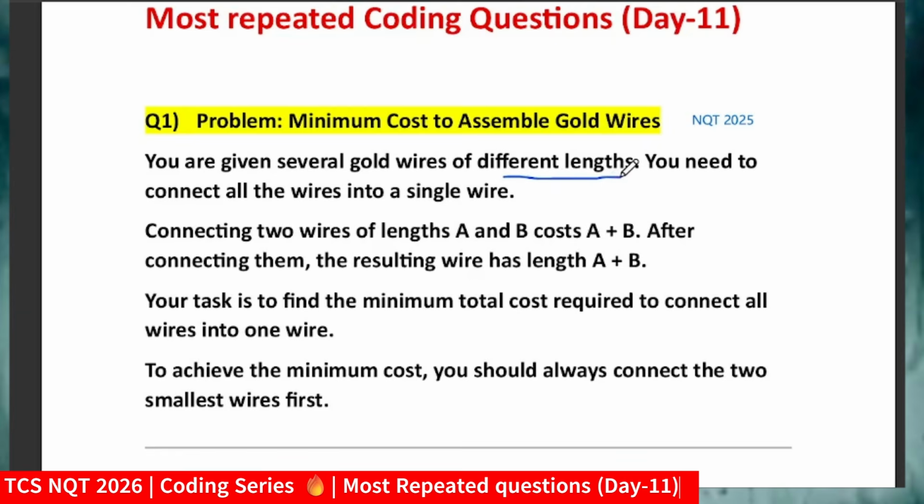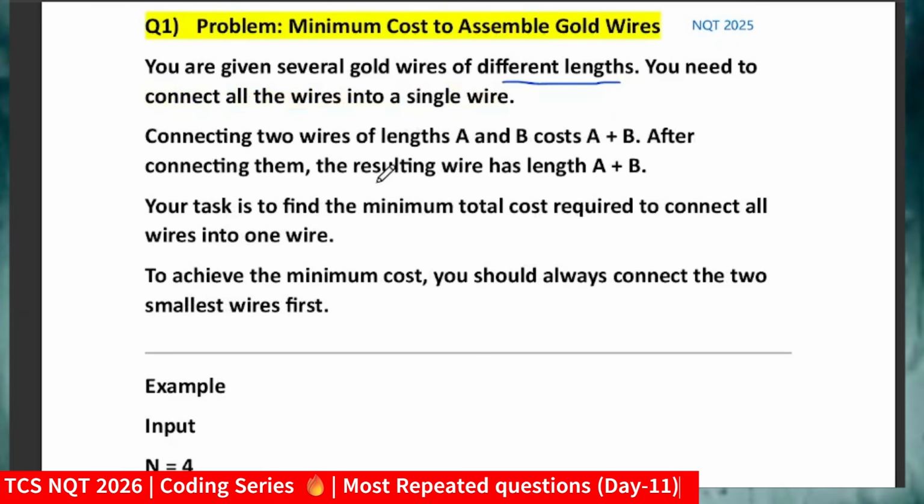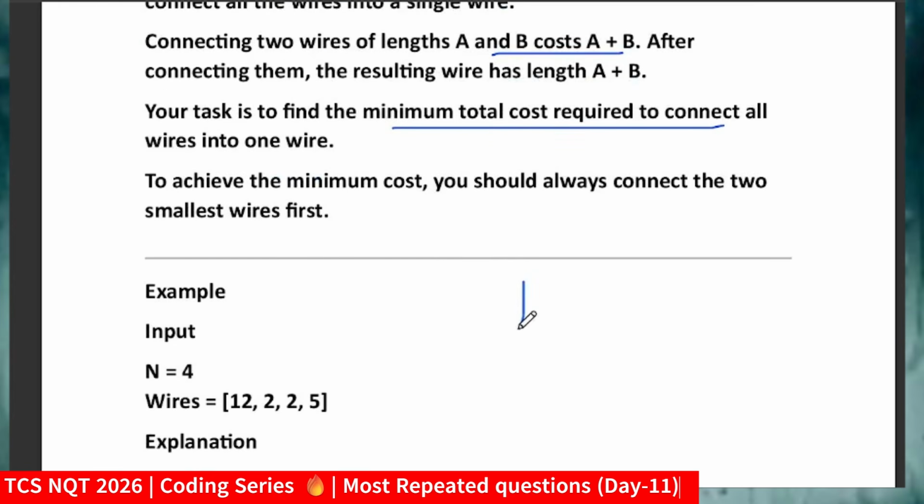That will be your input scenario, and you have to connect two wires of length A and B, and their cost will be A plus B. If you connect C and D, then the cost will be C plus D. Your task is to find the minimum total cost required to connect all the wires into one wire. Means you will be given wire A, wire B, wire C of different lengths, and you have to connect all those wires in such a way that you calculate the minimum total cost required to connect all the wires.